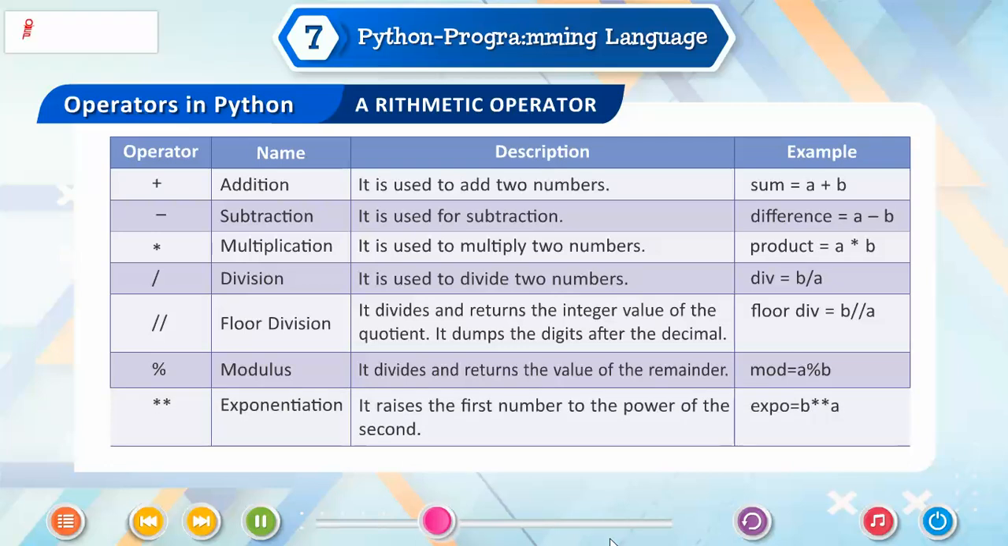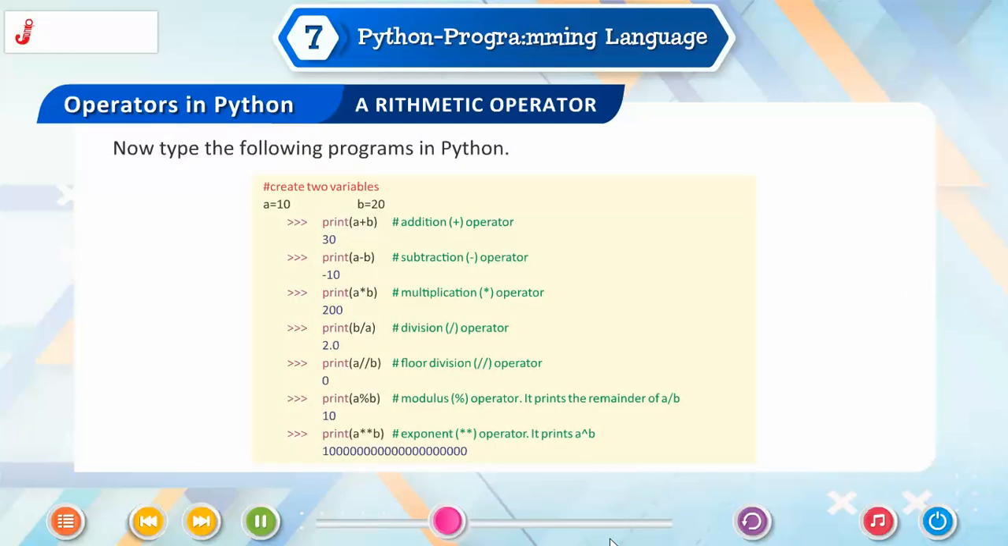Exponentiation. It raises the first number to the power of the second. Exponentiation is equal to b raised to the power a. Now type the following programs in Python.